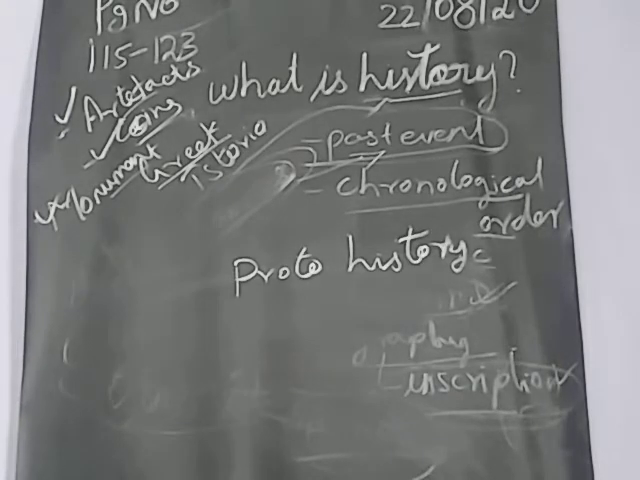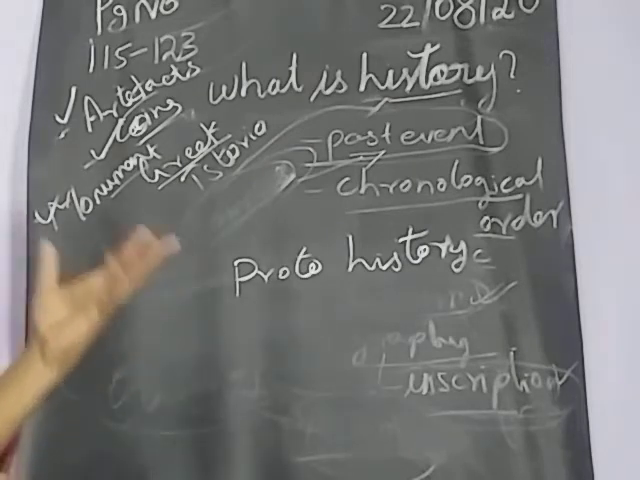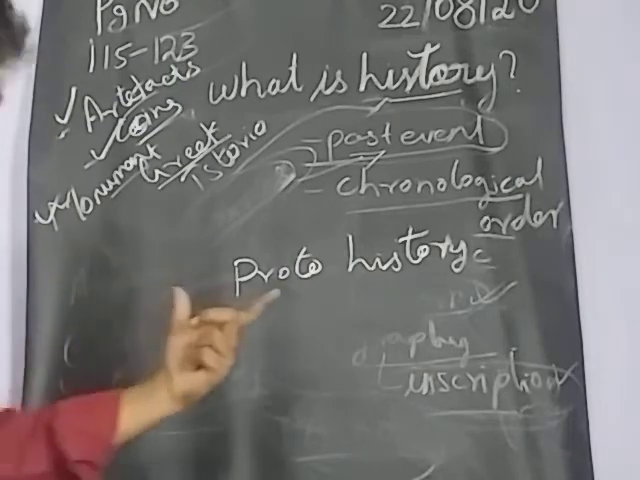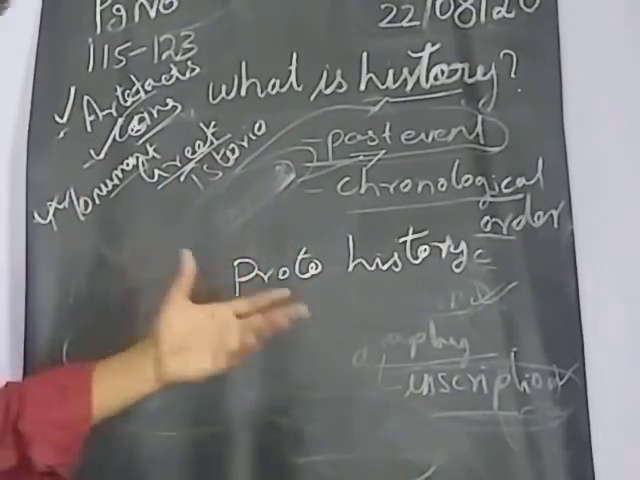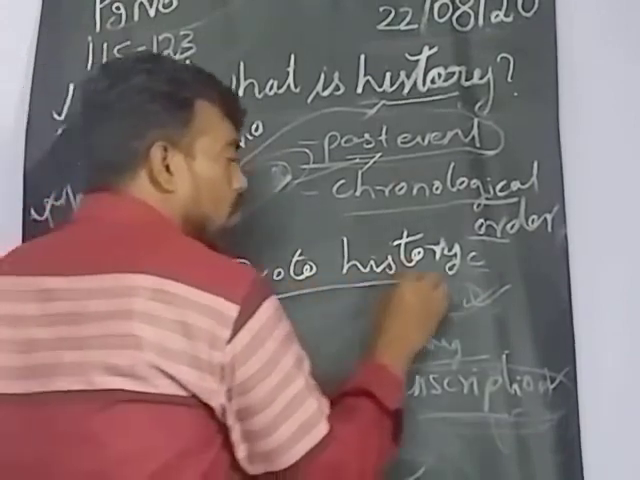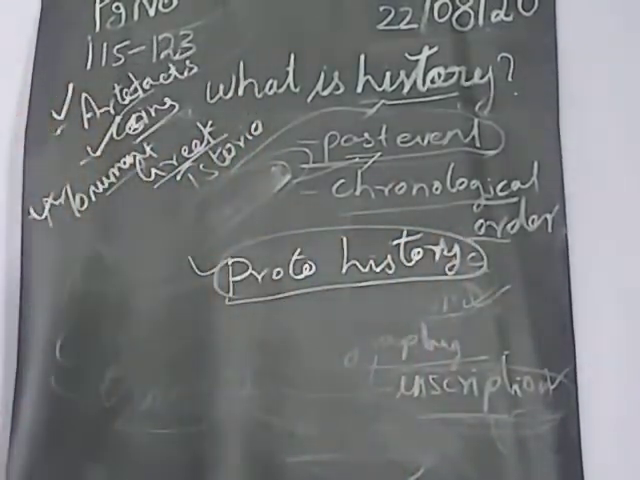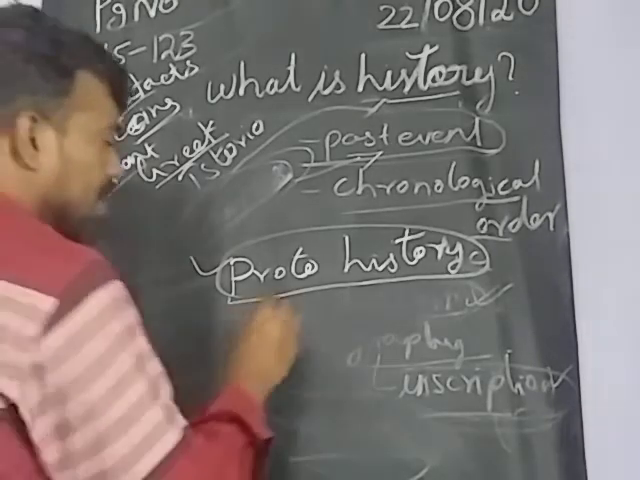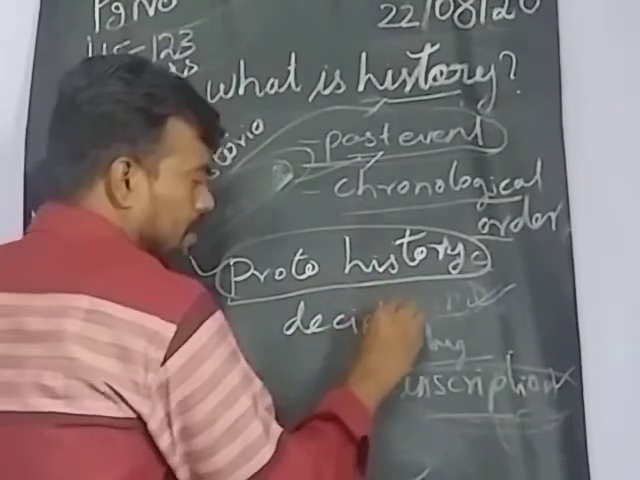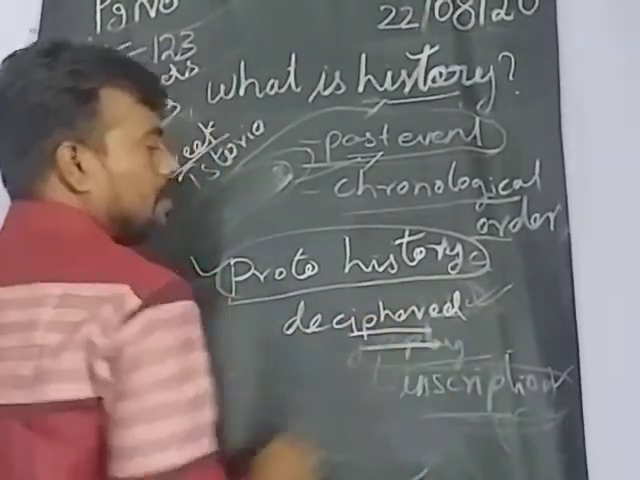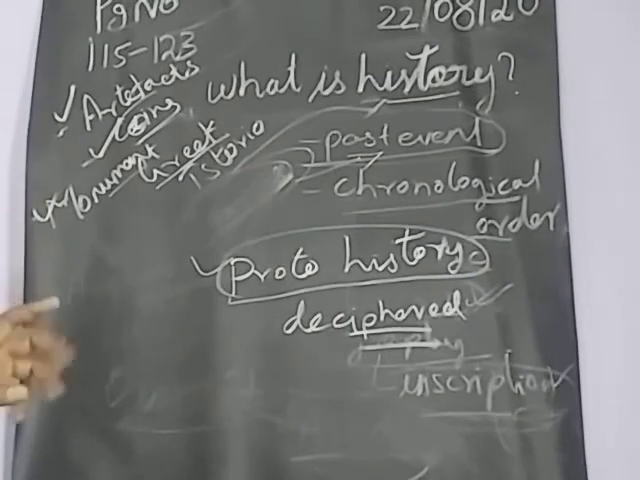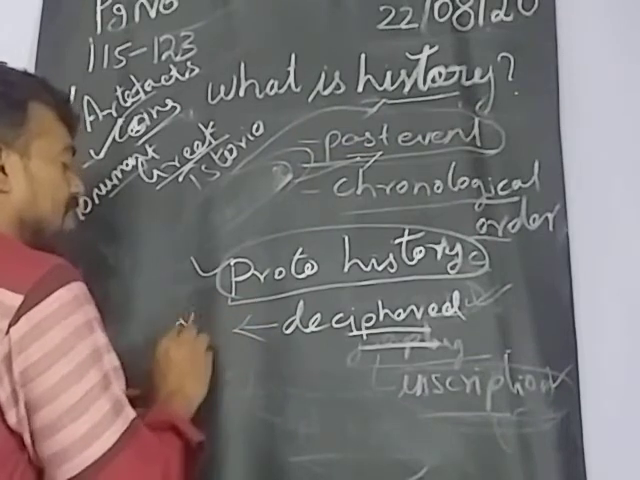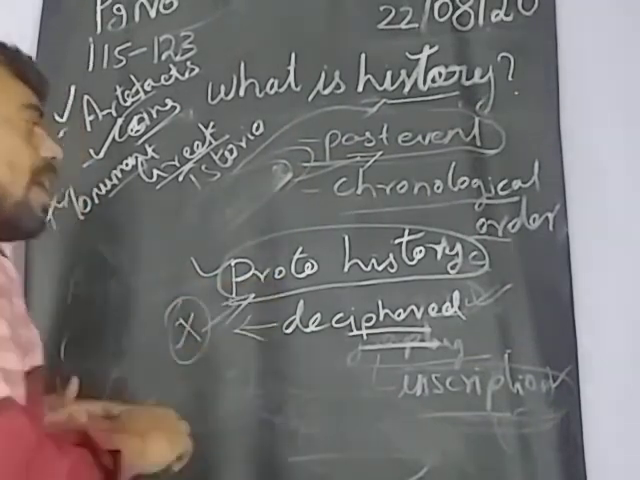Okay, the period of which records in writing exist but have not disappeared actually. The writing evidence is there, but we can't understand that particular writing. That kind of history will be called proto-history. We have the writing evidence, but we can't understand it. That kind of history will be called proto-history.